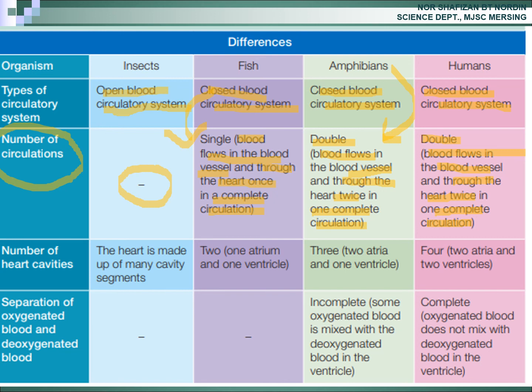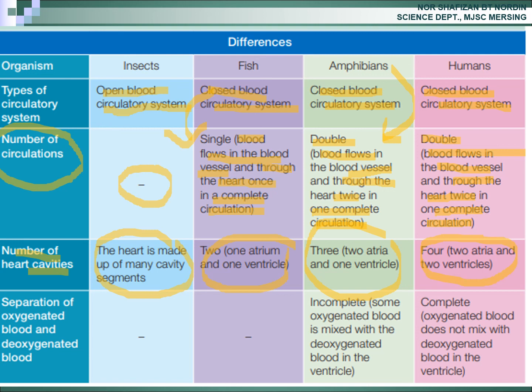Okay. So how about number of heart cavity? For insect, the heart is made up of many cavity segments. For fish, there are only 2 heart cavities, 1 atrium and 1 ventricle. For amphibian, there are 3, 2 atria and 1 ventricle. Their ventricle is not separated by a septum. And for human, there are 4 chambers or 4 heart cavities, 2 atria and 2 ventricles.